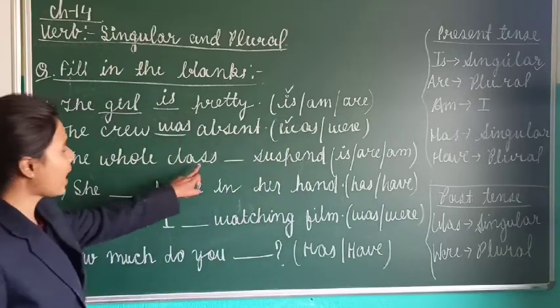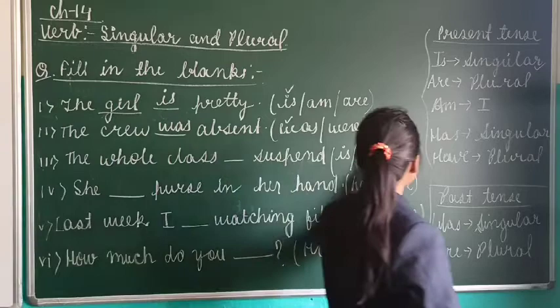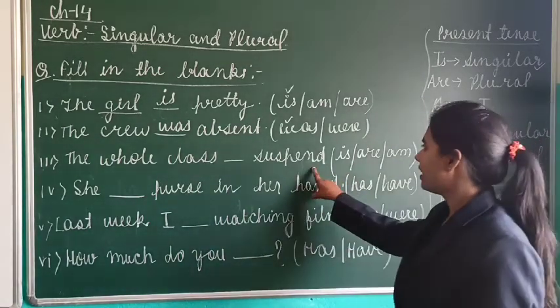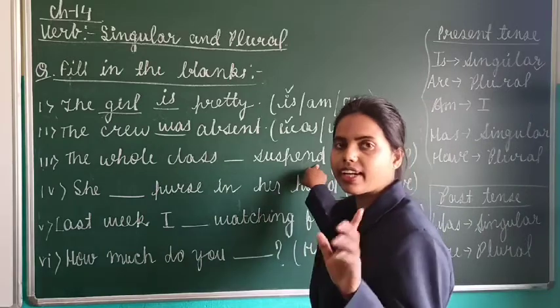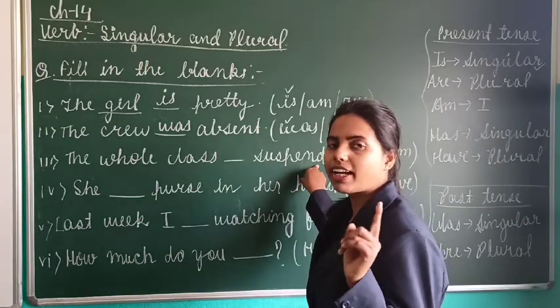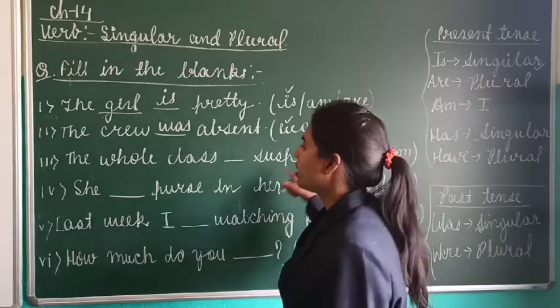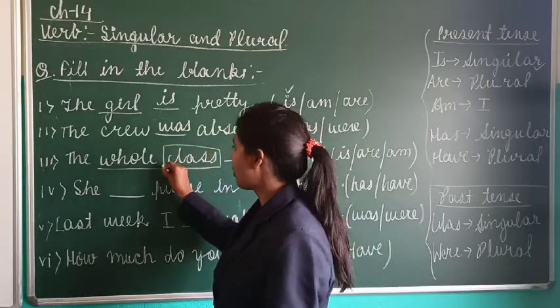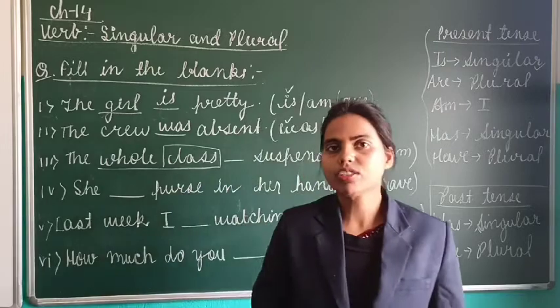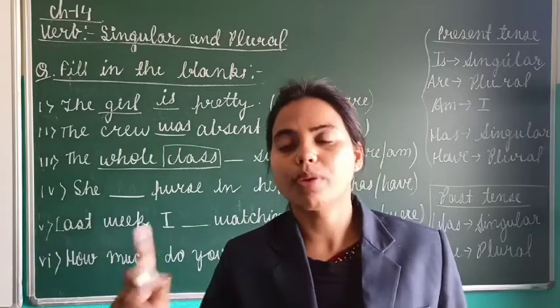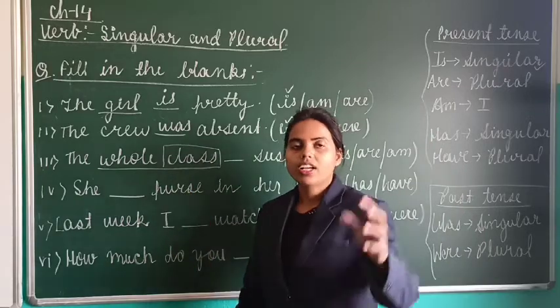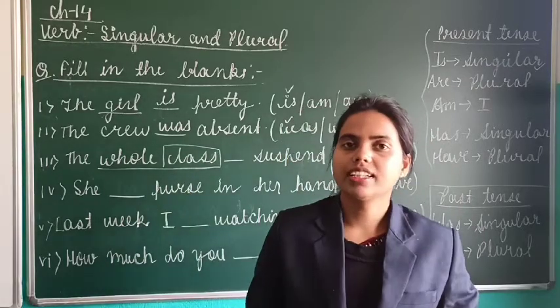The whole class dash suspended. Is or are? Why have I written this question? These questions are a little tricky, so please see this question very carefully. Whole class. In a class only one student is there? No, there are many students. But class is a collective noun, and a collective noun is always considered singular.